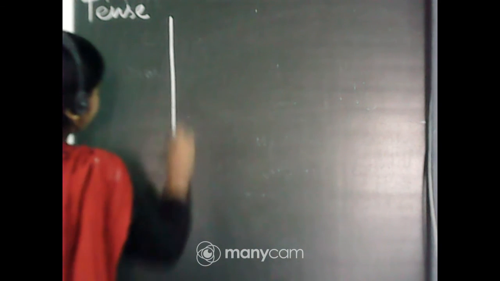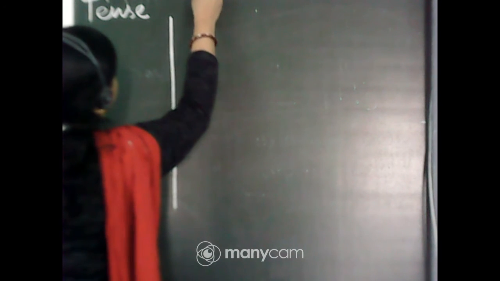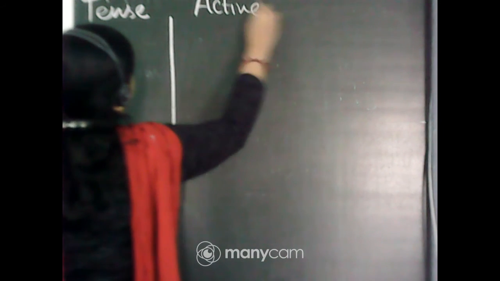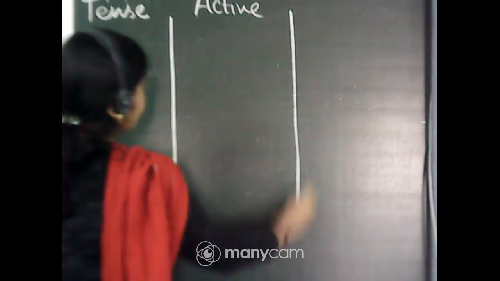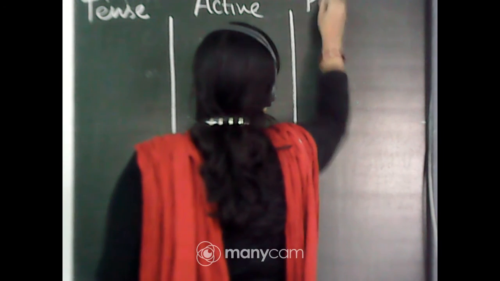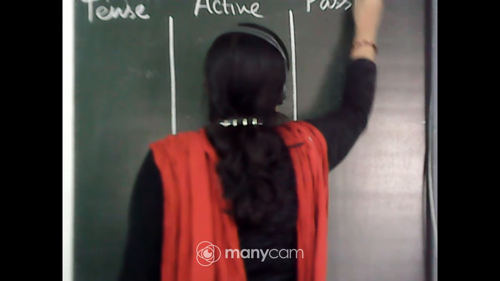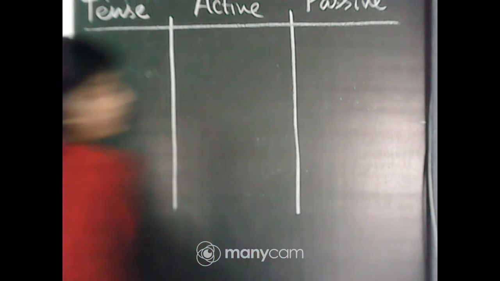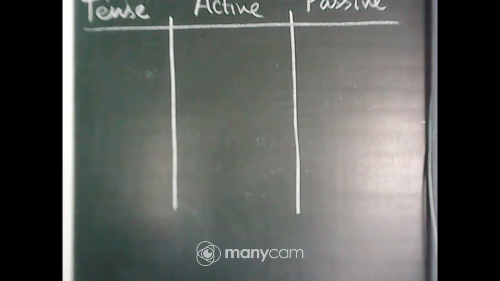Okay, now come to the past tense. Okay, tense, active, passive.